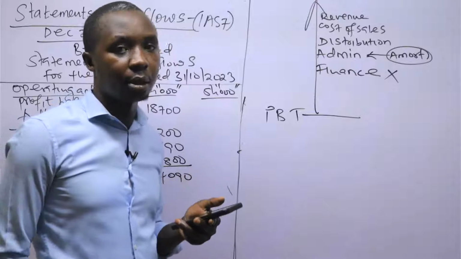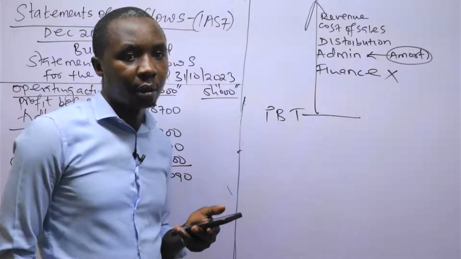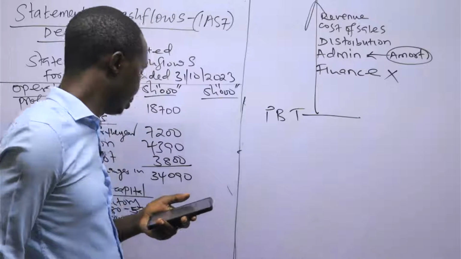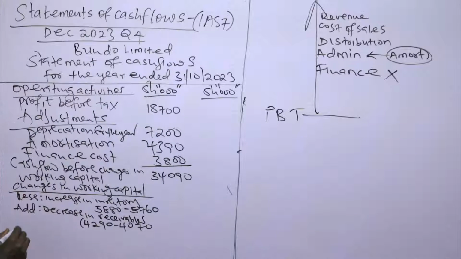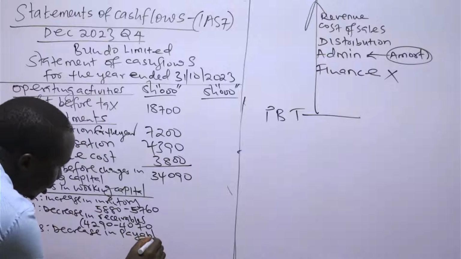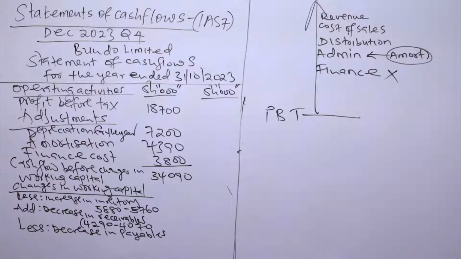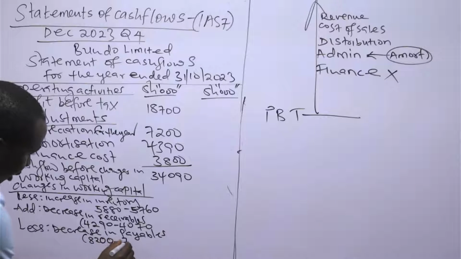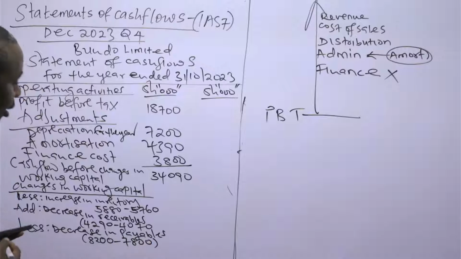Also, there's a decrease in liabilities. So when there's a decrease in liabilities, it means that you have paid. You raise, there's cash out, decrease in payables, money out. So decrease in payables, that is from 8,200 to 7,800. So we can get the values.